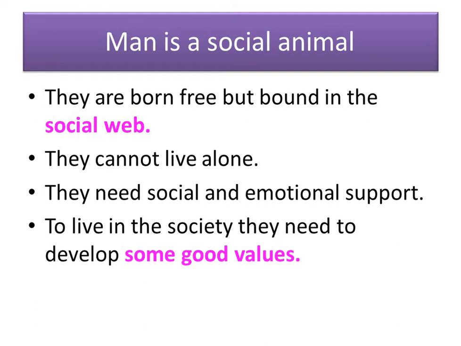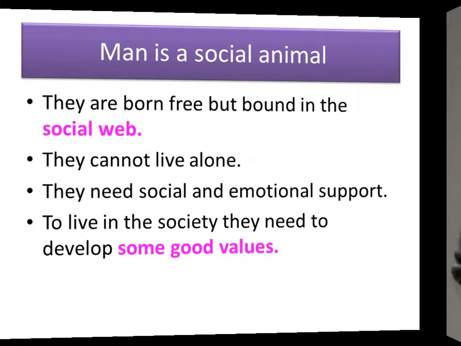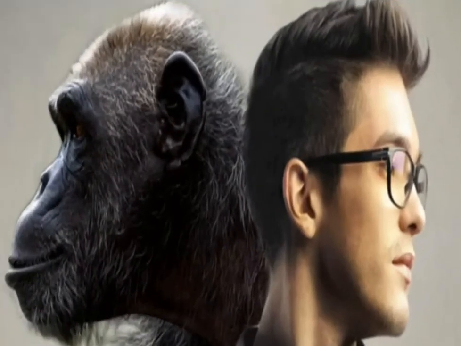So children, to live in the society, we need to develop some good values. Values help us to determine what is important to us. It helps us to understand which is important to us. Value is madippa. So in order to live in a society, in order to live among people, we have to develop some good values. We must imbibe, we must try to cultivate good values.